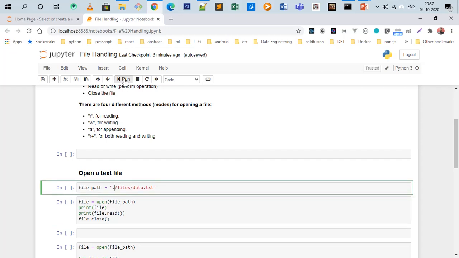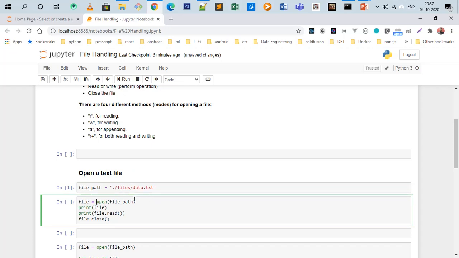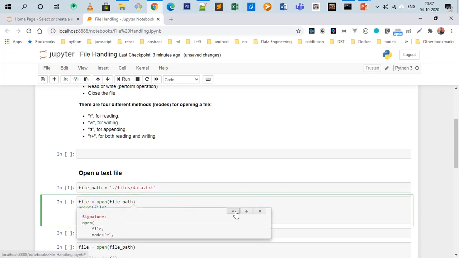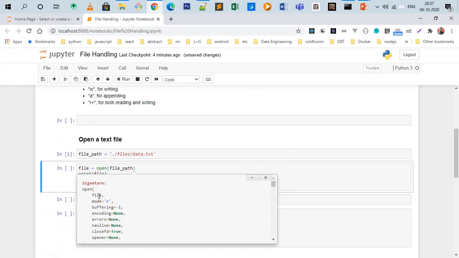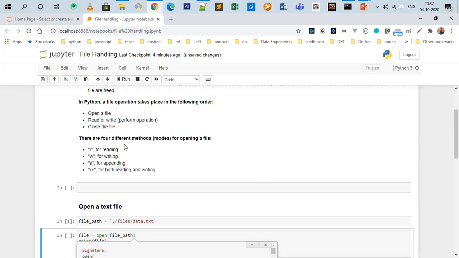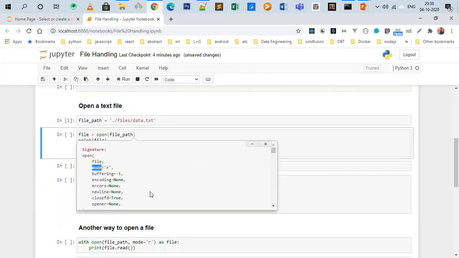So first execute it. This open function is a constructor function. It has different parameters: file, which is the location of the file; mode, the mode in which the file is to be opened, as we have discussed here: R for reading, W for writing, A for appending, and R plus for both reading and writing. Buffering, we will discuss later. Encoding, UTF-8, UTF-16, whatever format you want to use. And errors, if any error occurs, what needs to be done.